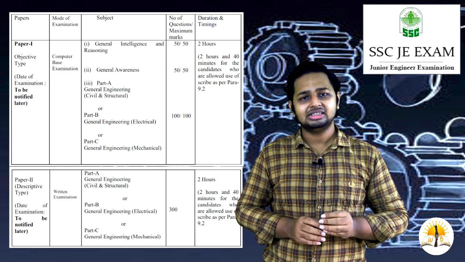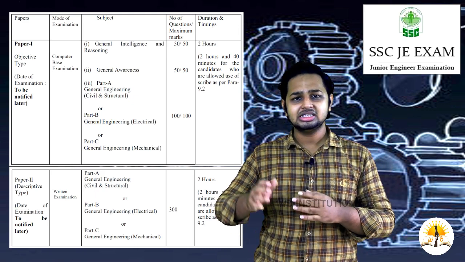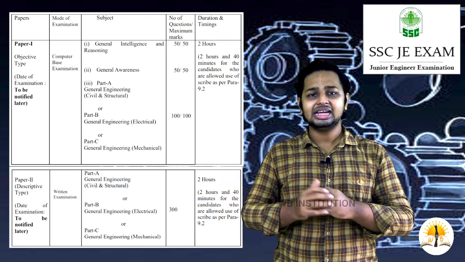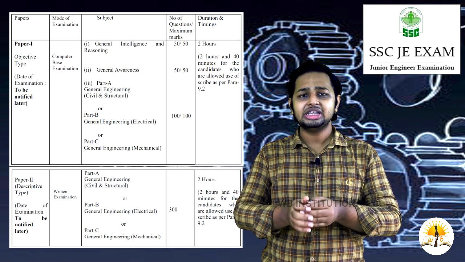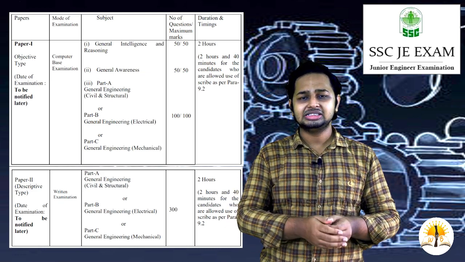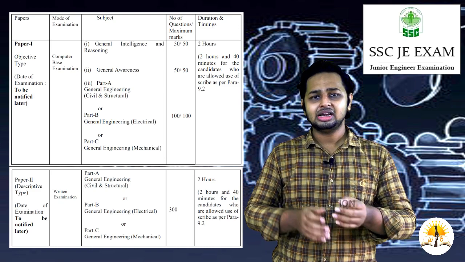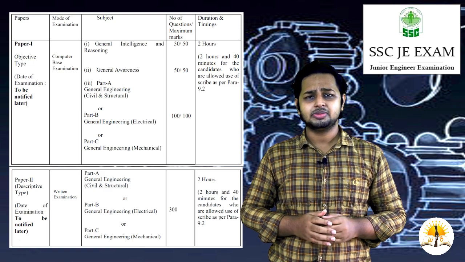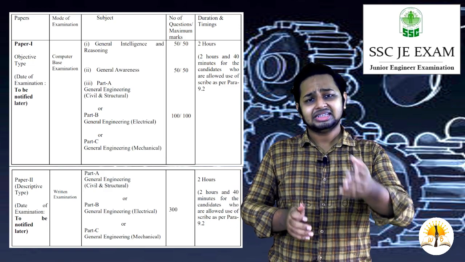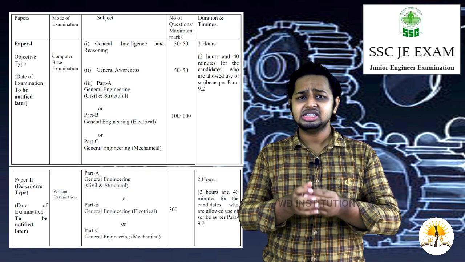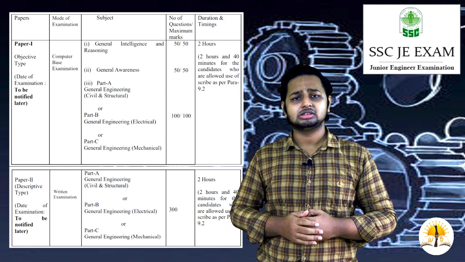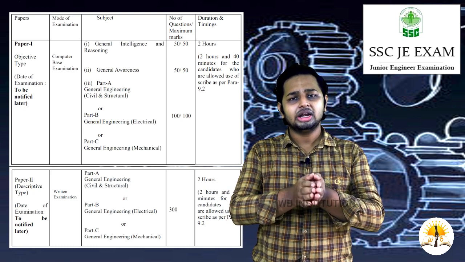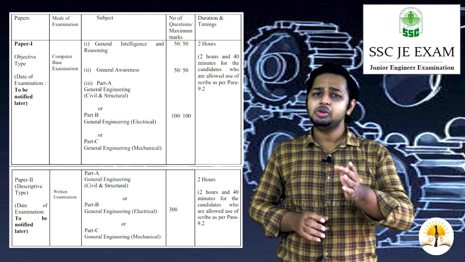The second part is general awareness. In this general awareness also there will be 50 questions, each carrying 1 mark, which gives 50 marks. And the rest is the technical examination, which will be based on the different branches. For civil it will be technical questions on civil, similarly for electrical and mechanical, depending on the different engineering branches. For the technical subjects there will be 100 questions, each carrying 1 mark, which is 100 marks. So totally for the 3 parts, paper 1 includes 200 marks, and there will also be a negative